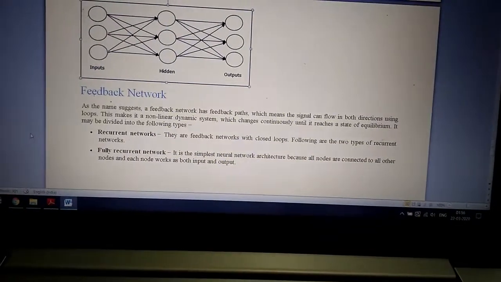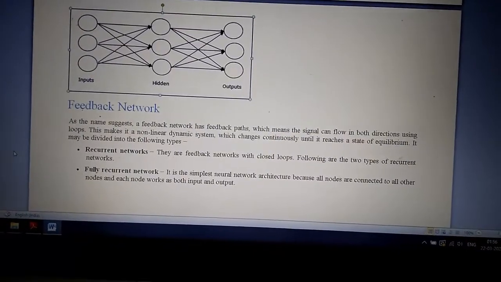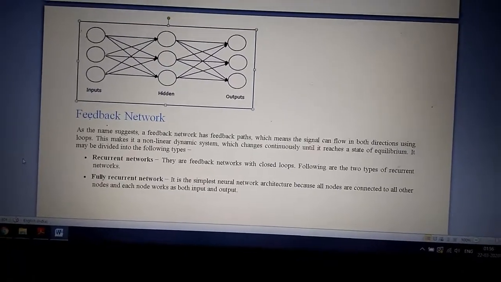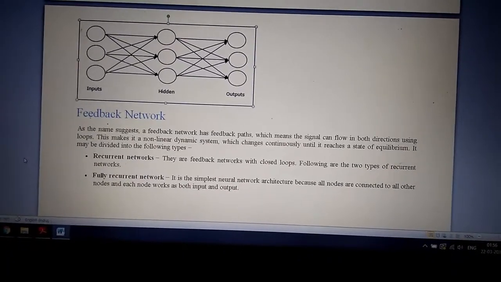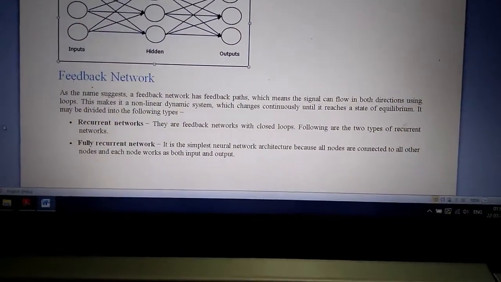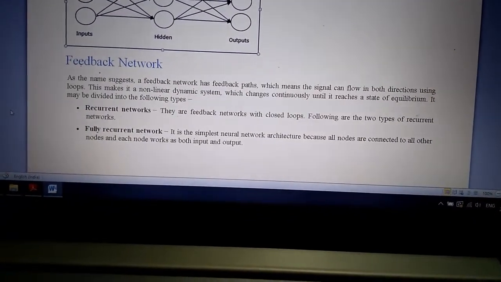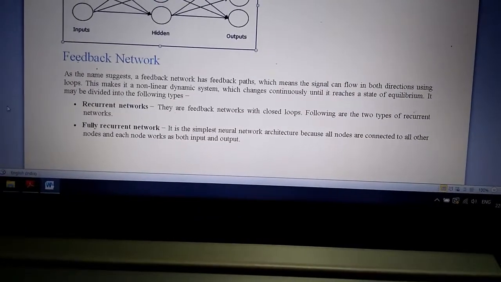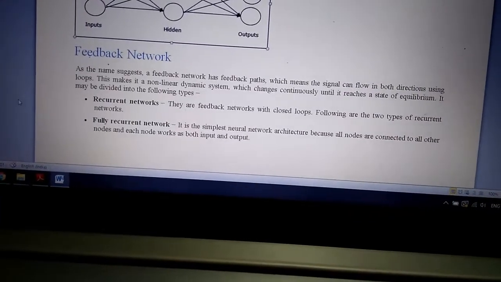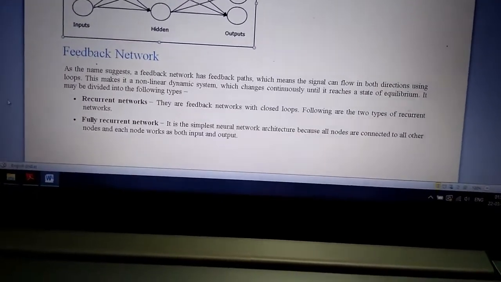It means what you have to keep in mind: in feed forward network, data goes in the forward direction, there is no looping, but in feedback network loop may be present. It means data may come from output to input layer. As the name suggests, a feedback network has feedback paths, which means the signal can flow in both directions using the loops. This makes it a non-linear dynamic system which changes continuously until it reaches a state of equilibrium.